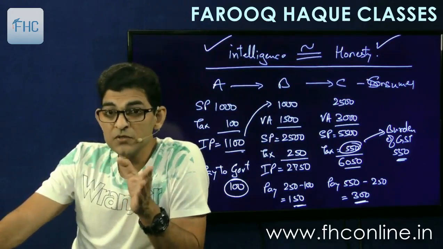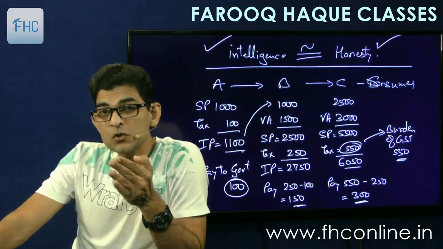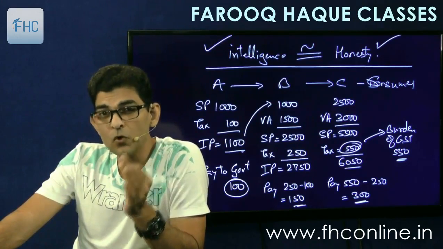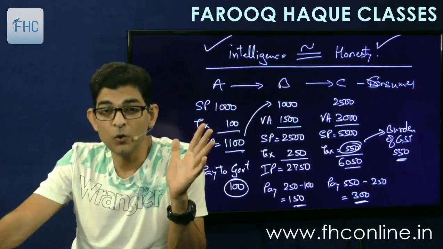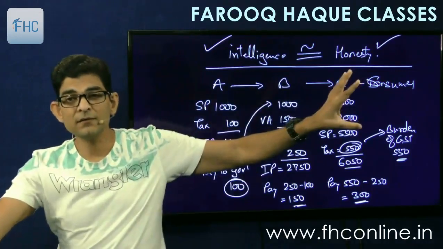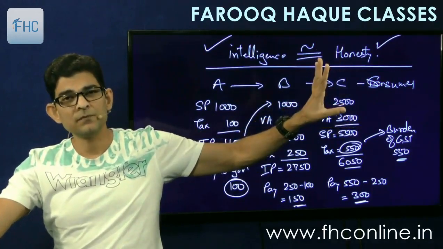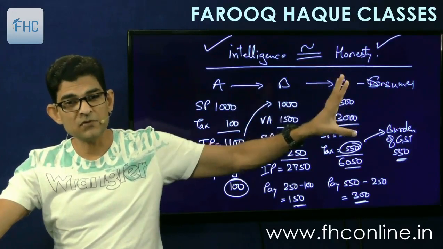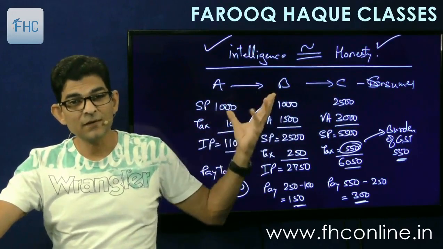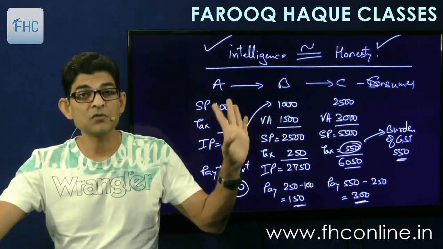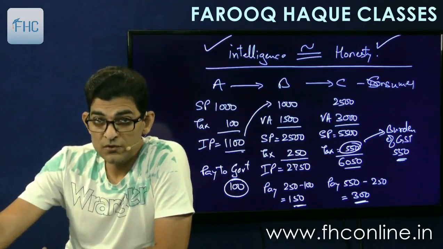So as I told for exemption, the same logic applies for composition scheme. Intermediate suppliers should never opt for composition scheme. Final seller may opt. If you are a final seller, then you have a choice. You may opt or you may pay. It's up to you. If you opt, it's beneficial. You take composition scheme, that is beneficial. But if you are an intermediate supplier, the first or the second or the third or the fourth in the cycle, never take composition scheme, because the credit is lost.